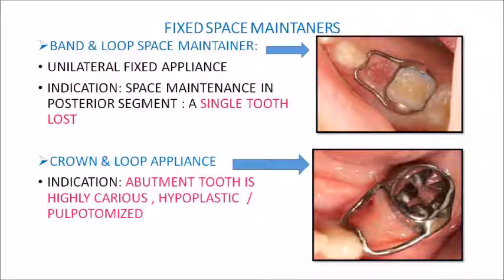Now talking about the crown and loop appliance, this is similar to your band and loop. There is always a loop, but instead of banding the abutment tooth, that is the tooth distal to your extraction space, we place a crown on the abutment tooth. A crown is indicated when this abutment tooth is hypoplastic or highly carious, or if it has undergone a pulpotomy procedure. So again, this is indicated in cases of single tooth loss in the posterior segment where your abutment tooth is highly carious, hypoplastic or pulpotomized.